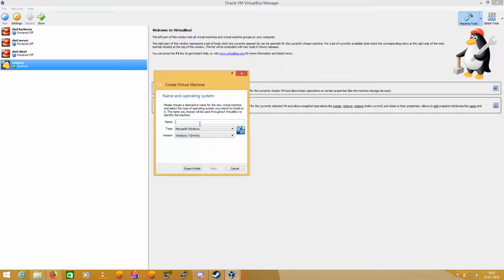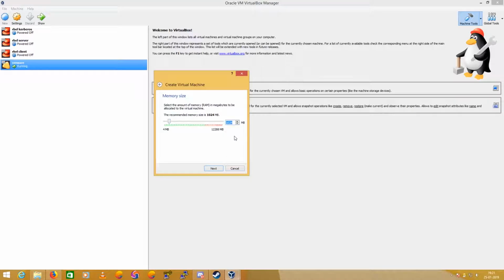Suppose I wanted to create a Linux machine. So I'm going to give it the name RHEL, Red Hat Enterprise Linux. I currently have 7.0. So it automatically selects the version and the type once you give the name.